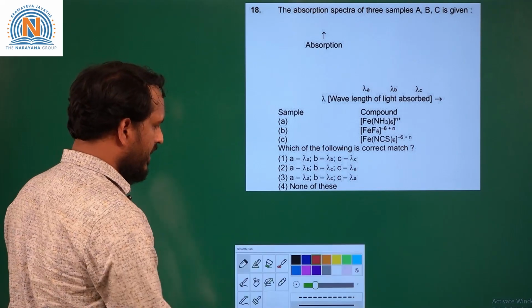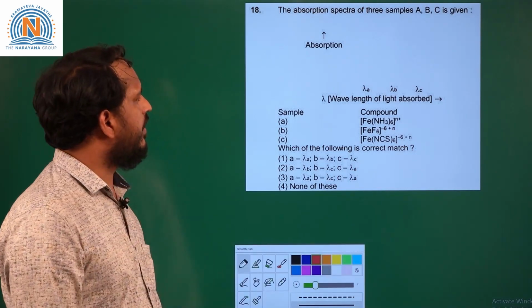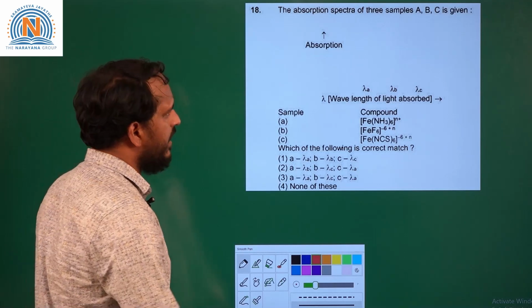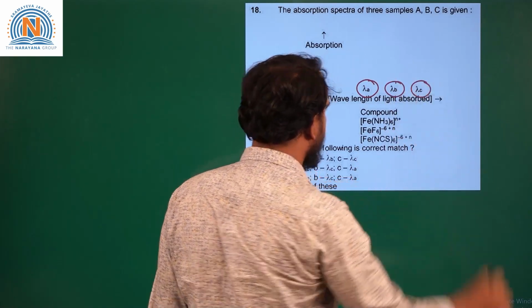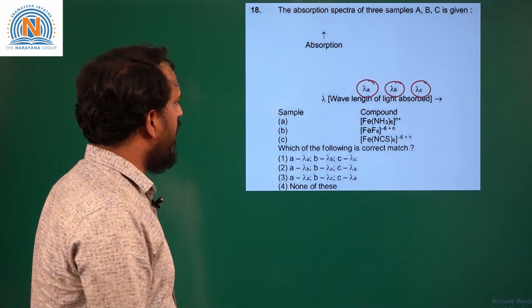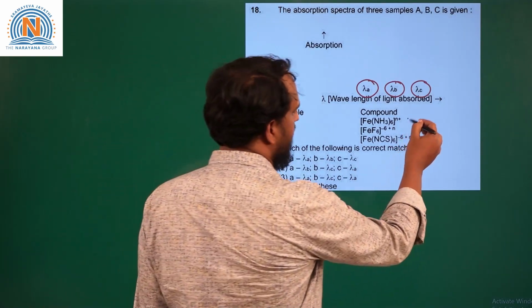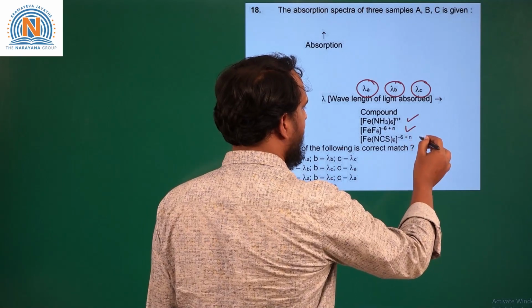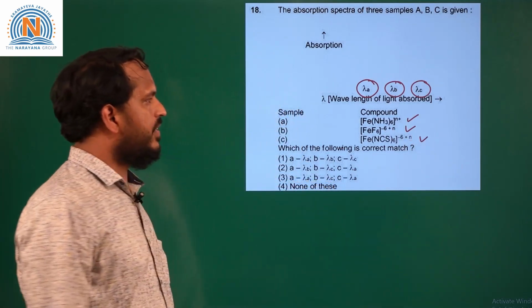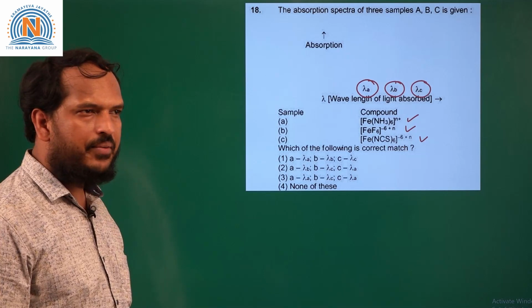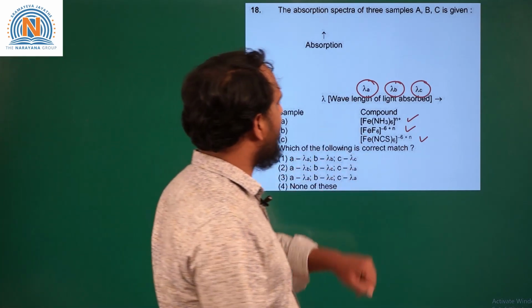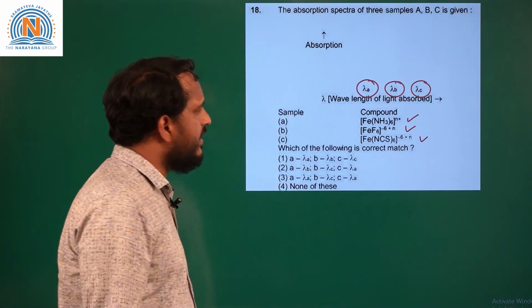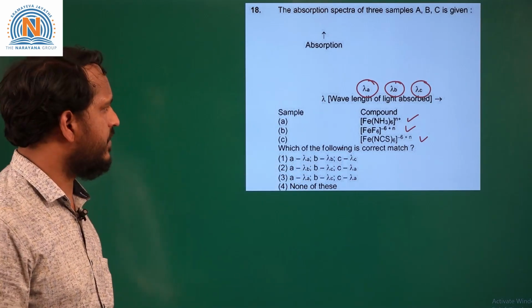So this question is based on crystal field theory. Here there are 3 wavelengths given, that is lambda A, lambda B and lambda C, and 3 complexes are given, [Fe(NH3)6], [FeF6] and [Fe(NCS)6] with some oxidation state n of the iron. So here we should assign the wavelength observed for the electronic transition to these different complexes.